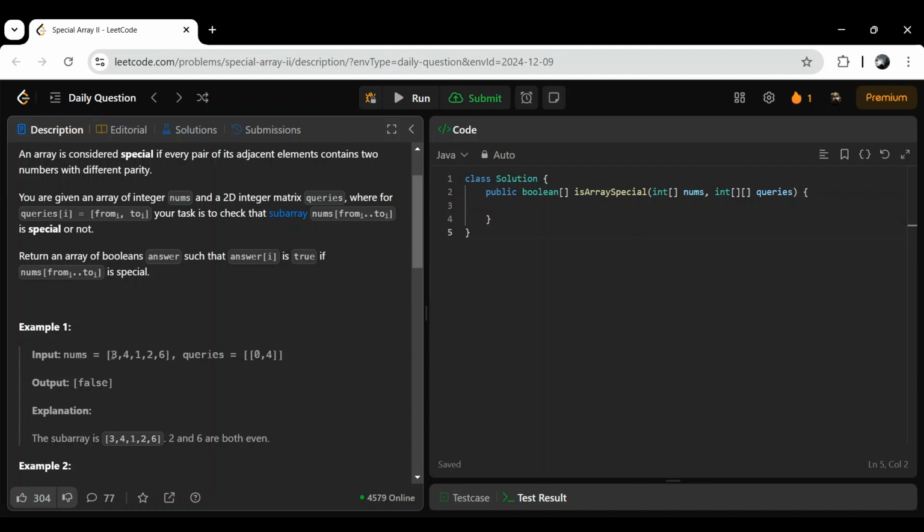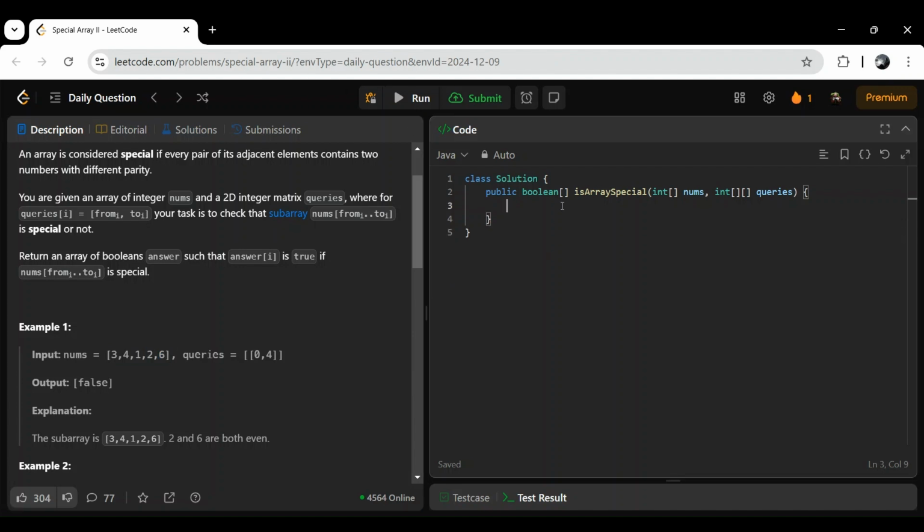Now we will check this. Okay, that means 3 4 and 4 1. So 4 and 1 are with different parities, again 0. Now with this we have 3 4, 4 1 and 1 2, all with different parity, again 0. Then all together 3 4, 4 1, 1 2 and 2 6. So for this 2 6 pair, both are even. So we will add a count of 1.